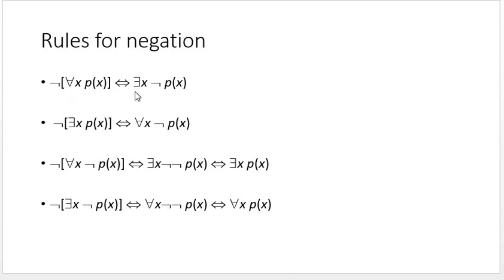Negation of for all x P of x is there exists x negation P of x. Negation of there exists x P of x is for all x negation of P of x. Negation of for all x negation of P of x is there exists x P of x. Negation of there exists x negation P of x is for all x P of x. So negation of for all is there exists. Negation of there exists is for all.